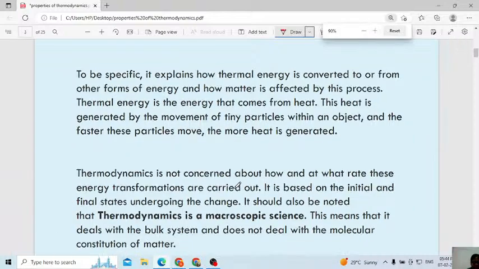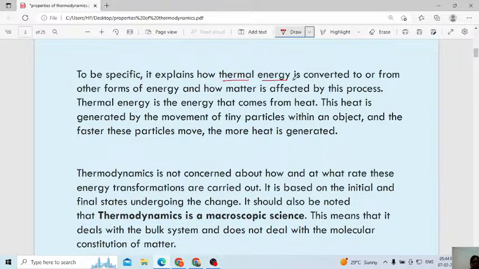Then next one. Don't feel it is just the theory part, this one is very important. That's why I don't want to lose any single point related to thermodynamics. To be specific, it explains how thermal energy is converted to other forms of energy. Thermal energy is the energy created when you raise the temperature. Then how you can convert thermal energy to other forms of energy, and when you convert from one form to another, how the matter is affected by this process.